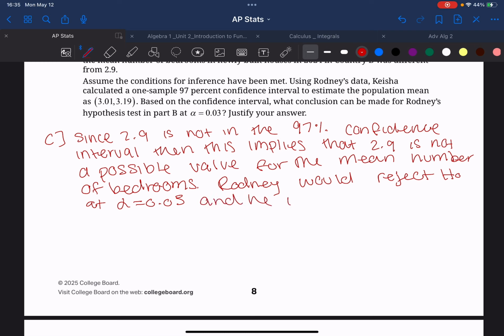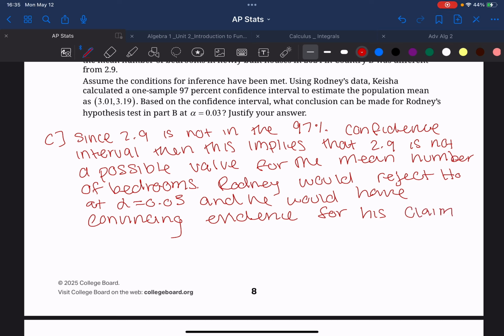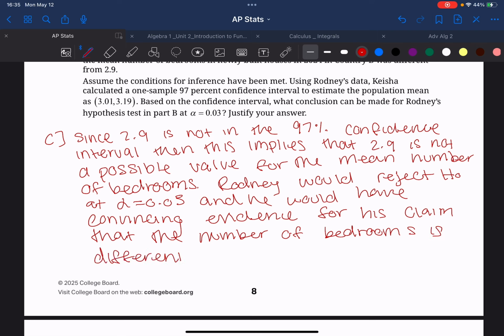And he would have convincing evidence for his claim that the number of bedrooms is different from 2.9.